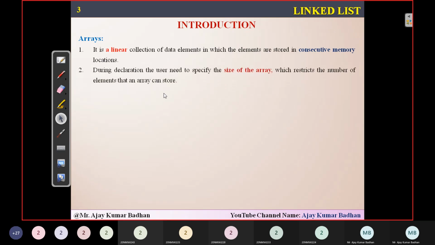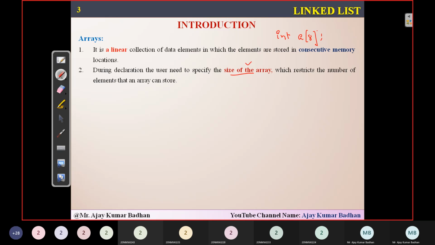But when we are declaring an array, the first thing, or we can say a restriction or limitation that this array has, is that we need to specify the size of the array. Whenever we initialize or declare an array, we declare its size. For example, when we initialize int a of size 8, what does that mean?